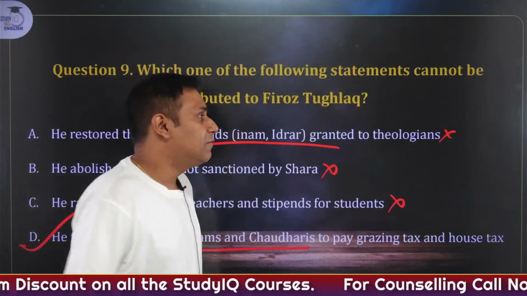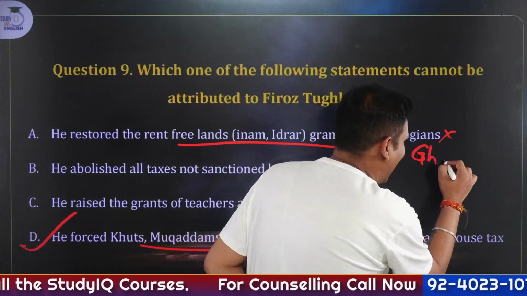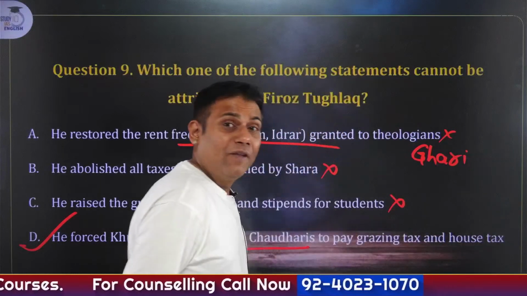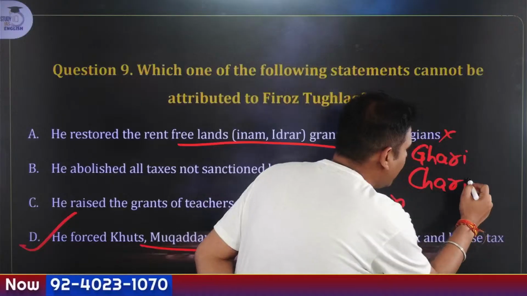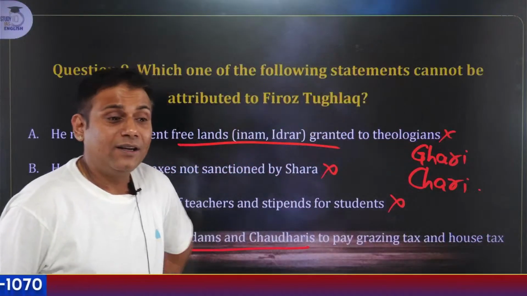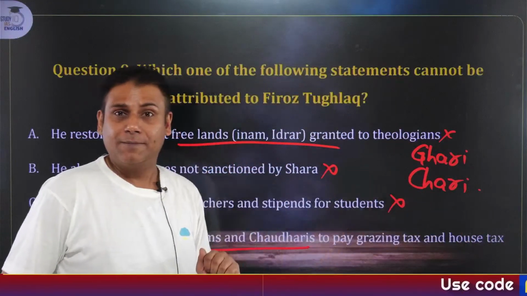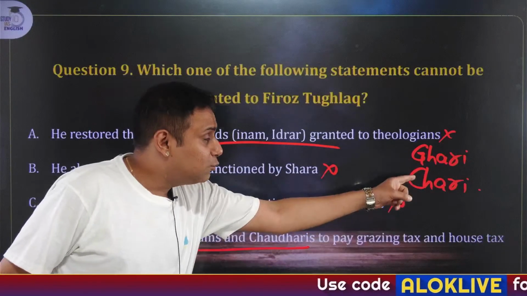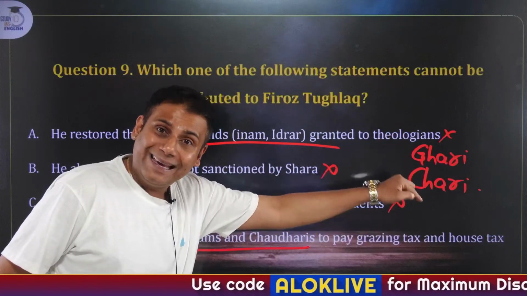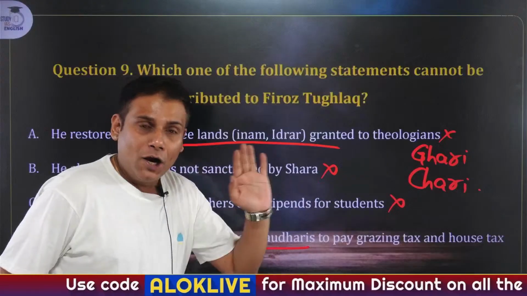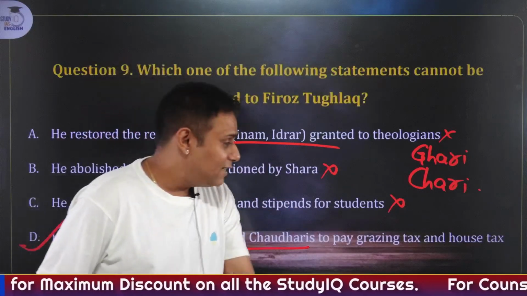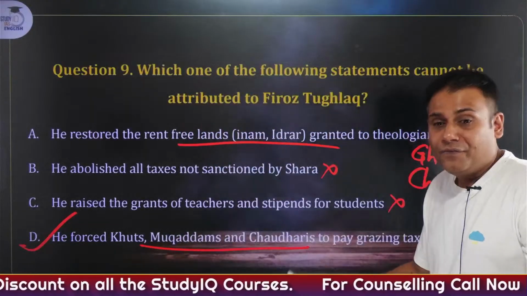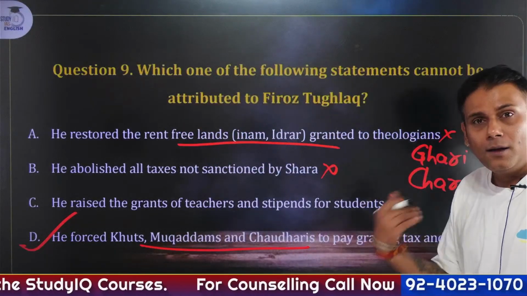There were two kinds: one was Ghari tax, the tax on houses, and the second was Chari tax, particularly the tax on grazing pastures. These taxes were introduced by Alauddin Khilji.